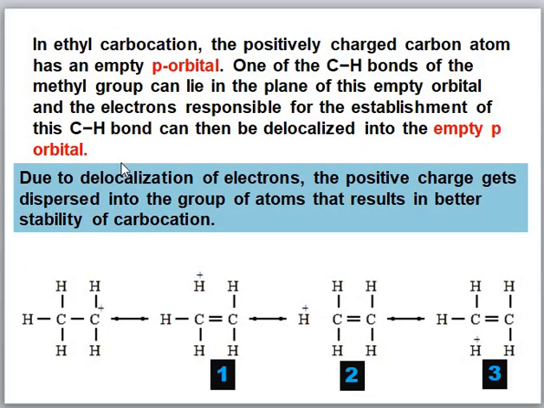In the ethyl carbocation, the positively charged carbon atom has an empty p orbital. One of the carbon-hydrogen bonds of the methyl group can lie in the plane of this empty orbital, and the electrons responsible for this carbon-hydrogen sigma bond can then be delocalized into the empty p orbital.